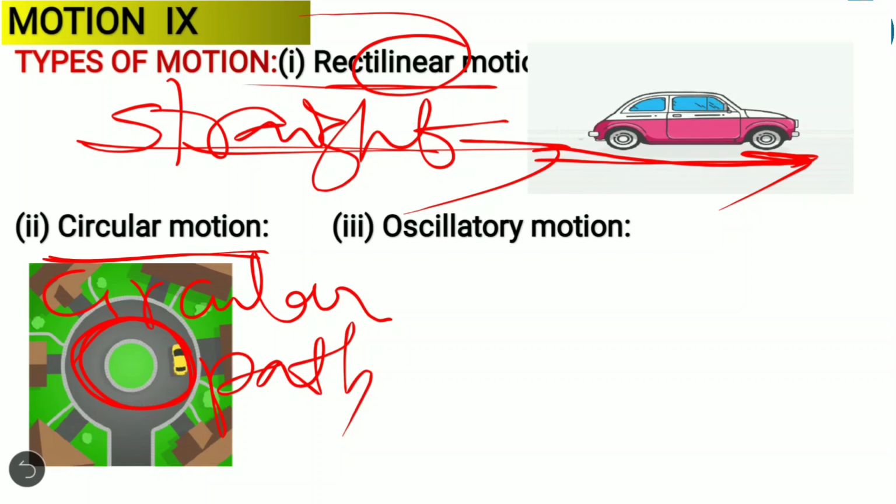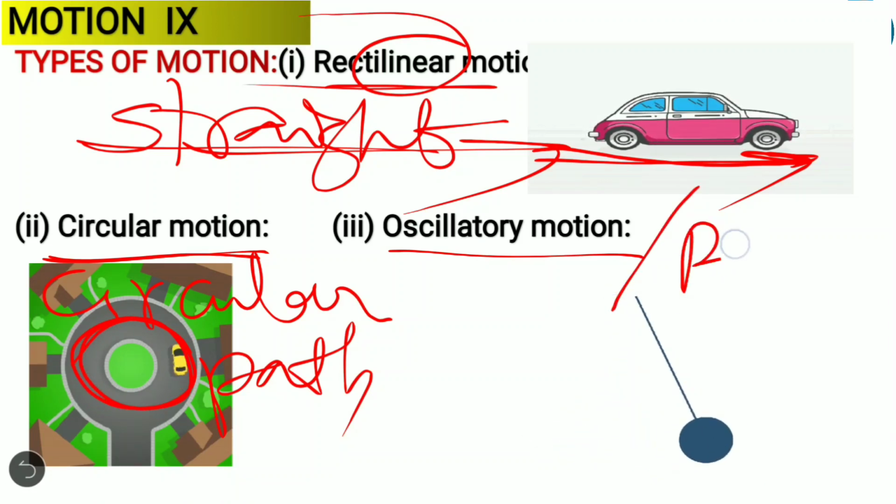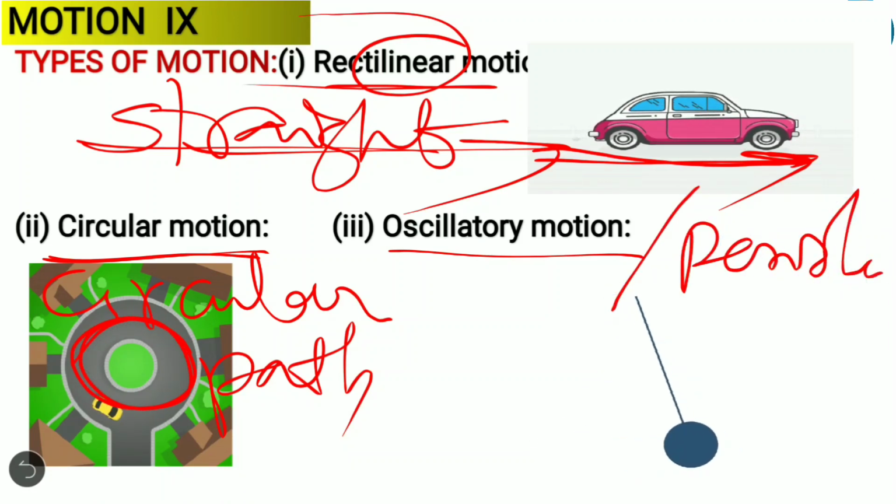Clear? Then the last type of motion is oscillatory motion. You can observe this. Oscillatory, or you can say it as periodic motion. Periodic or oscillatory motion means to and fro, the same thing which repeats again and again. You can see the clock, right? If you observe the clock, it seems like two types of motion.